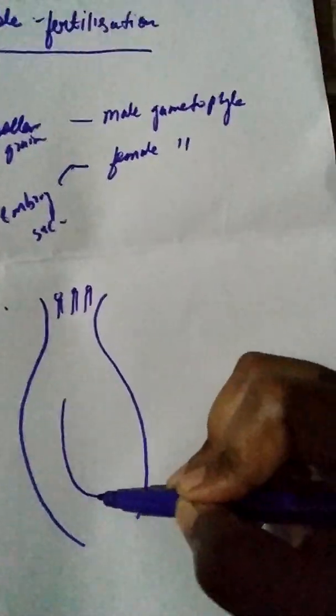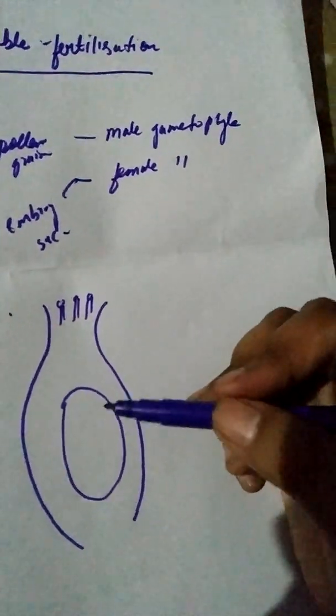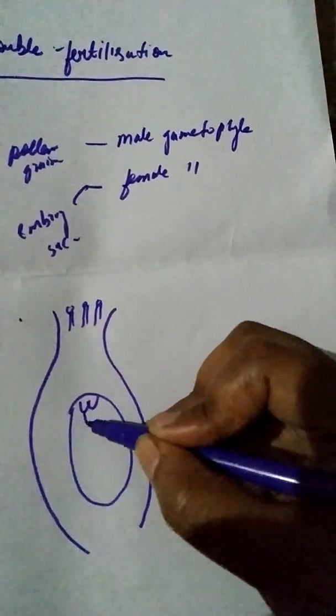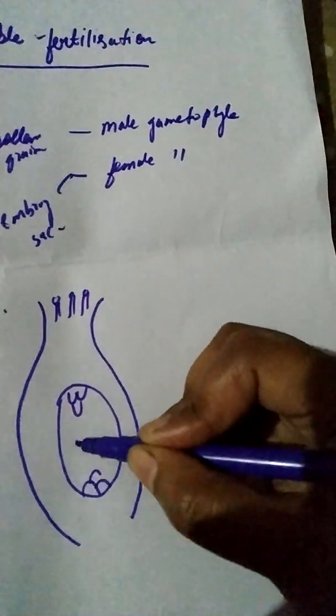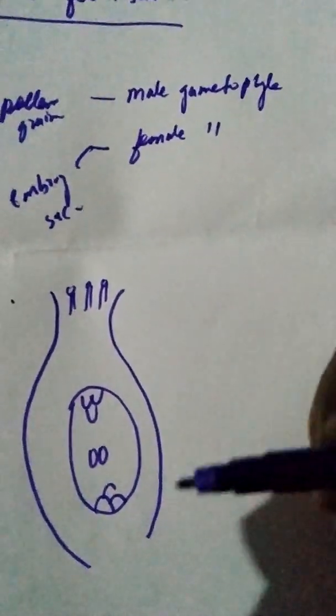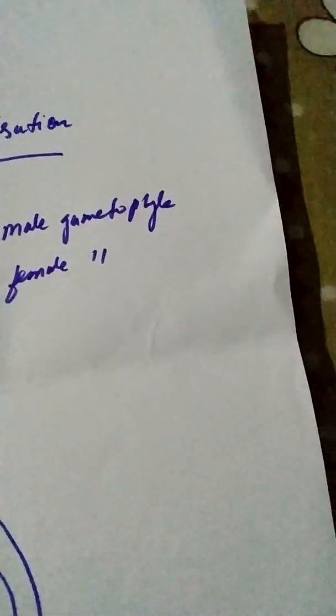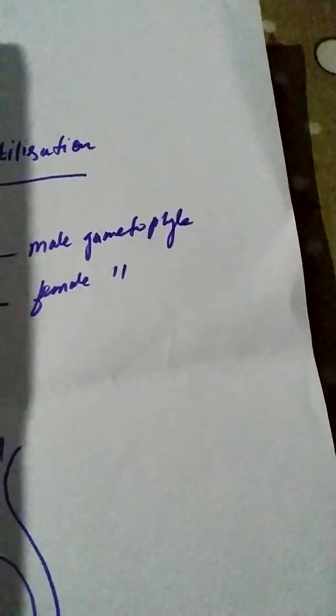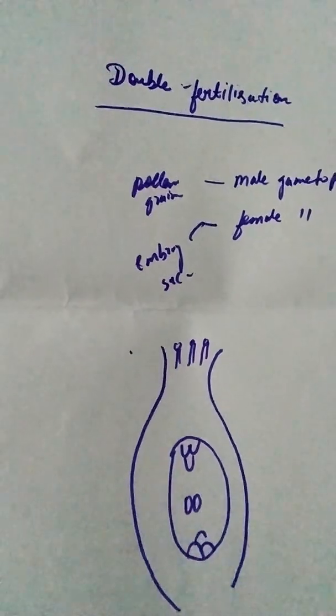So what happens in the middle, in the ovary, that is the embryo sac? As we have seen before, the egg cell and the central cell are all present. If you look at this, there are synergids, the egg nucleus, and the central cell.